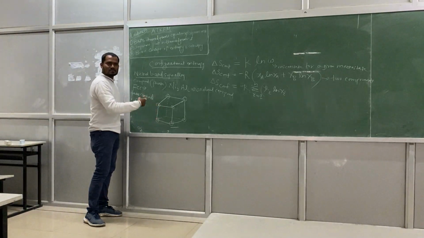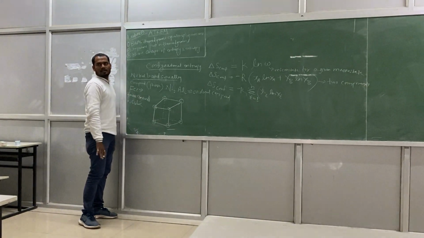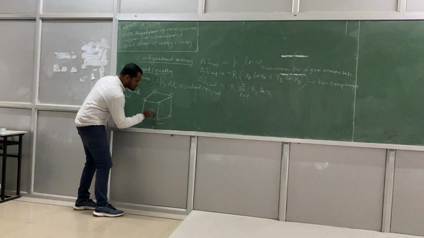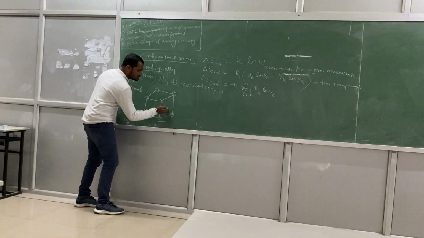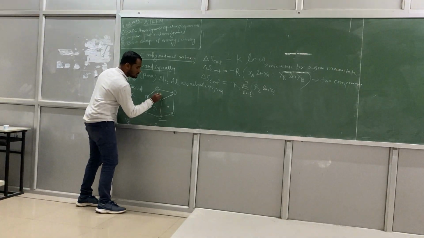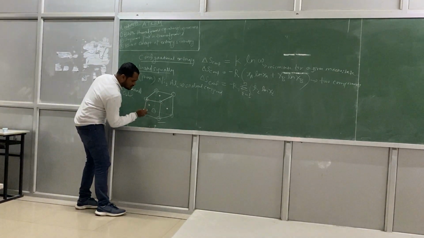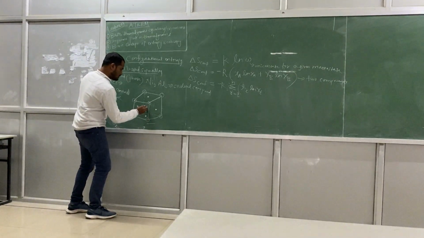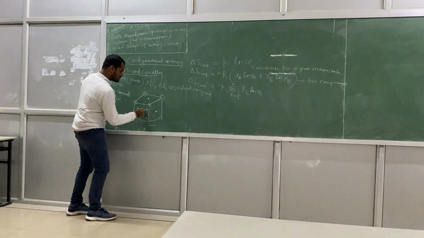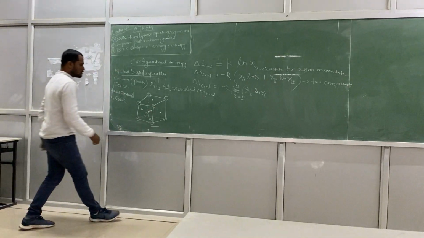In the 8 corners, one atom will be sitting, right? So you can see all the atoms are seated in the corner positions of the cube, and one atom will be at the face center position. This is 1, 2. So this is 3. This one is 4 and 5 and 6. And it is okay.